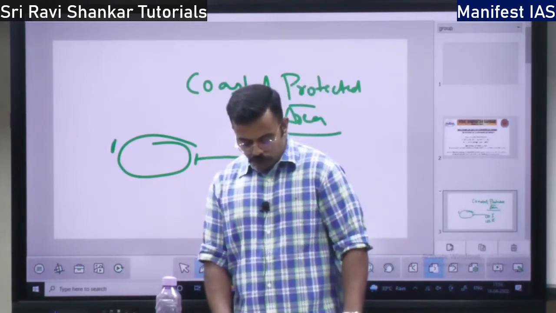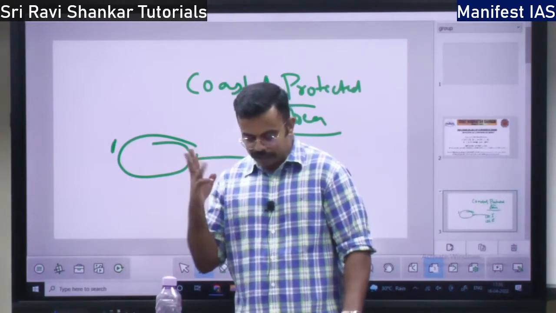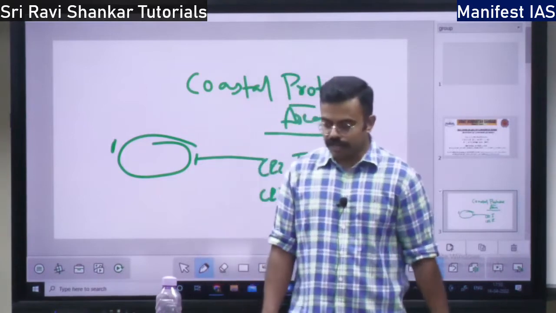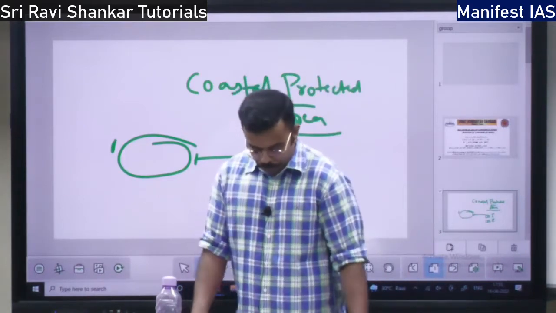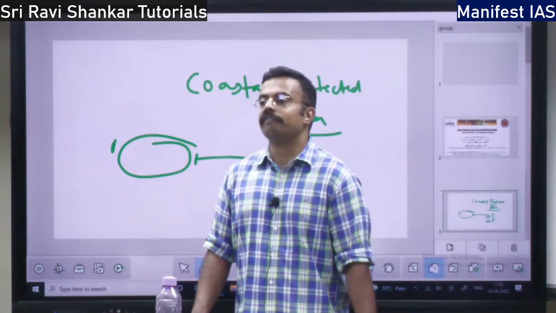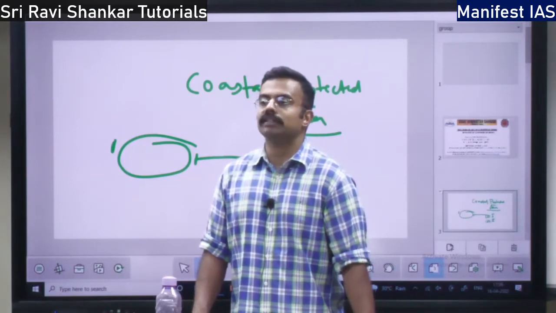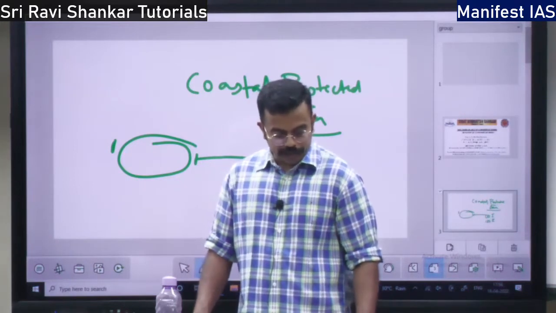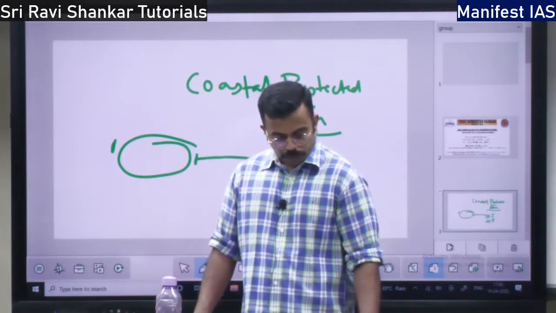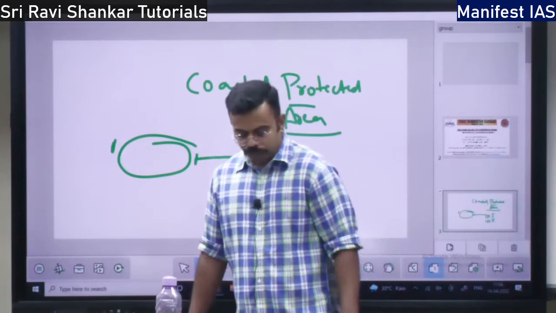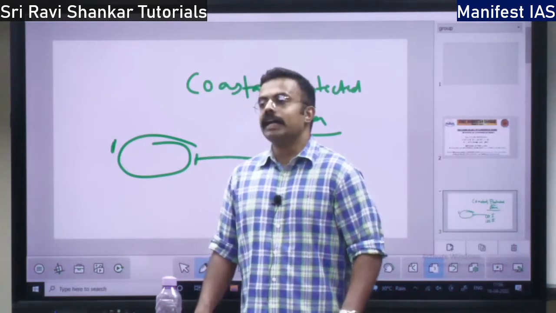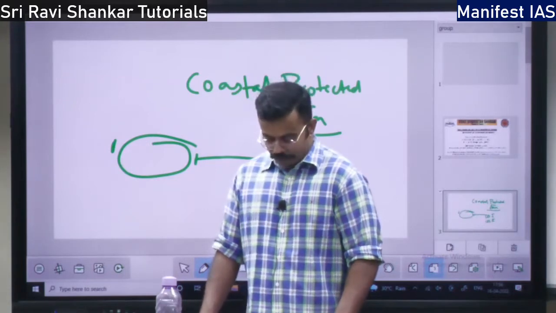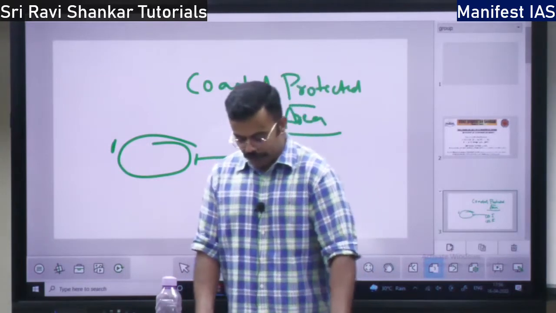protected, right? So for marine protected areas, there are three categories. The first category is national parks and wildlife sanctuaries over the marine areas. It also says it is an intertidal zone or subtidal zone of a marine national park or wildlife sanctuary.